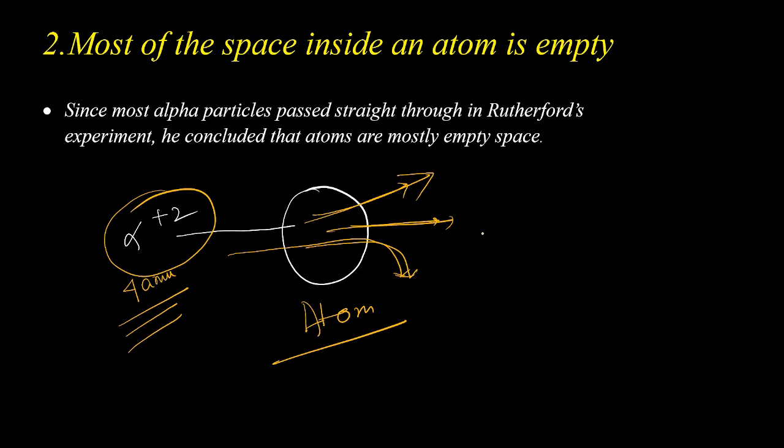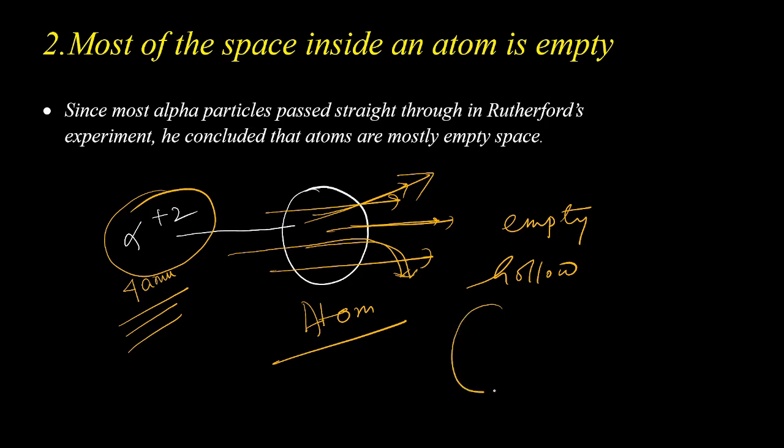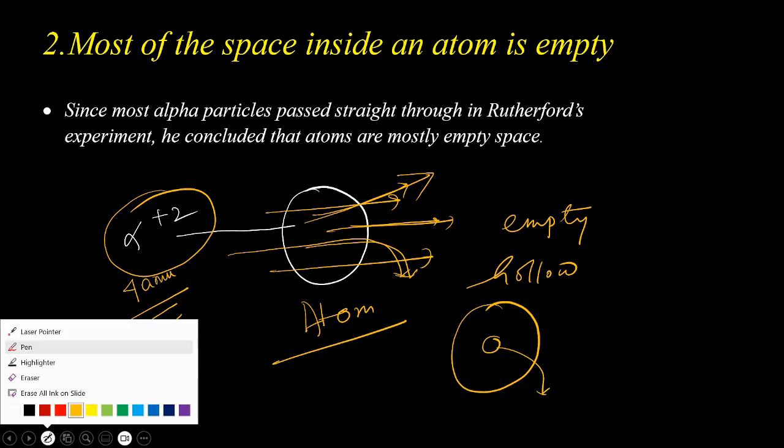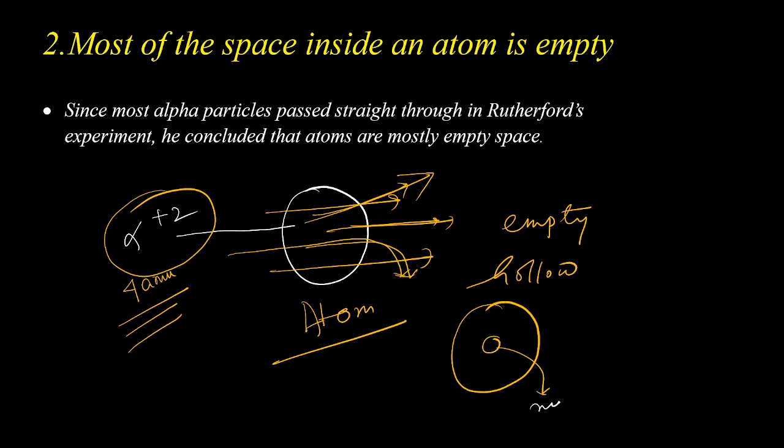That is why most of the alpha particles managed to pass through the atom. Right. From this observation, Rutherford proposed that most of the space of the atom is empty or hollow. And an atom has a central part, I have already described. That central part he named the nucleus, which contains all the positive charge inside the atom.